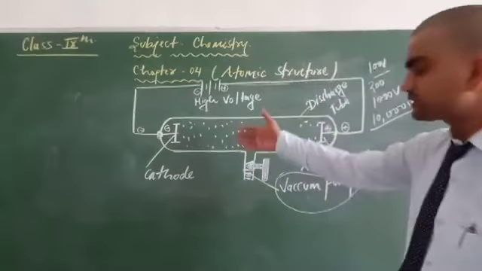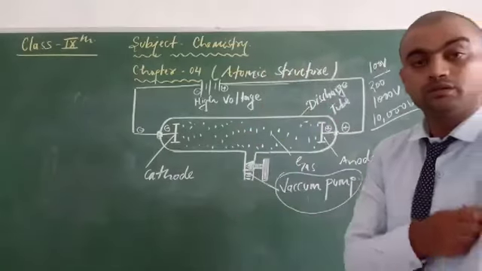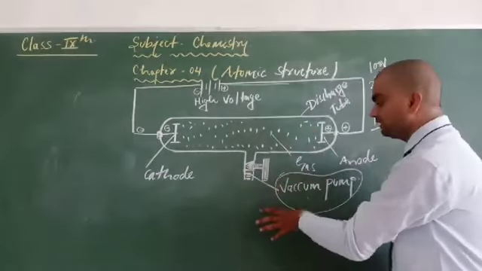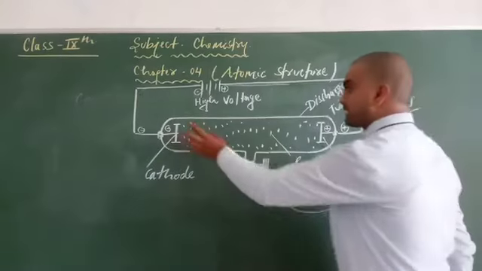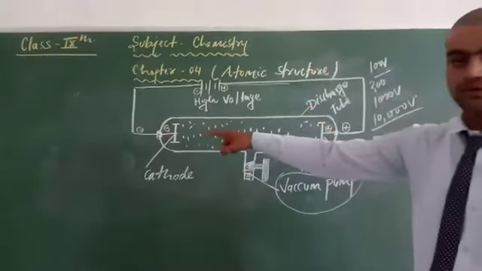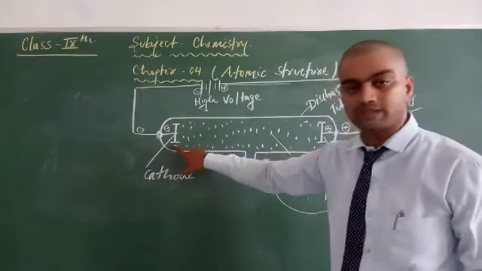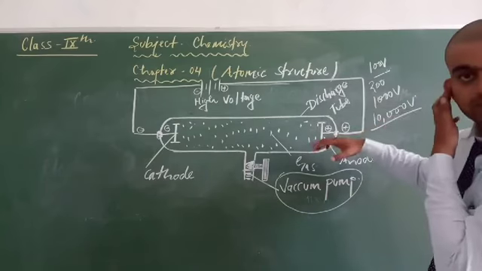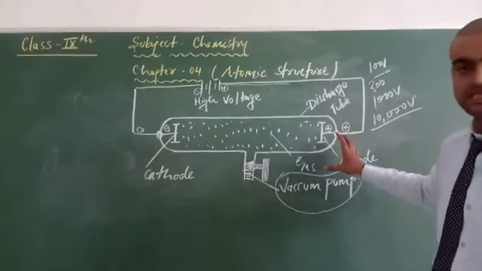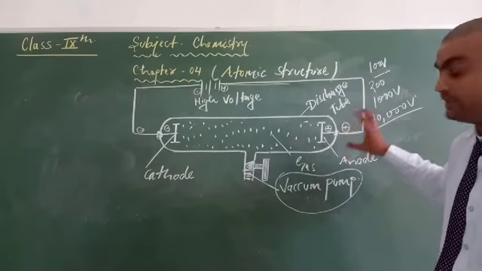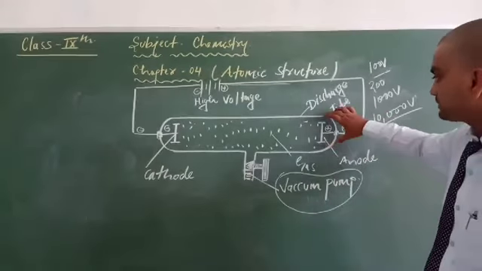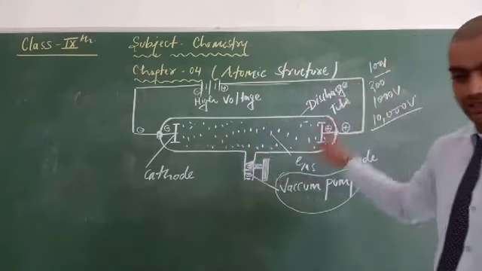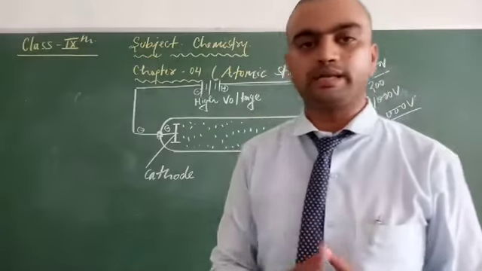So let's go on. Finally, Julius Plugger observed that after reducing the pressure from the vacuum pump, there are a kind of rays emitted from the cathode side, and they fall on the back wall of the anode. Clear? And there will be a fluorescence or light observed. So he predicted that this fluorescence or light was produced by the cathode, and hence the rays are considered as cathode rays. Clear?